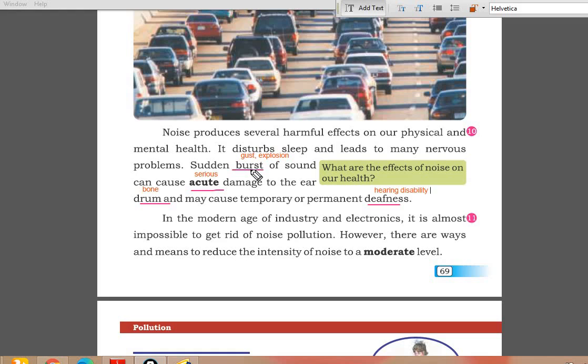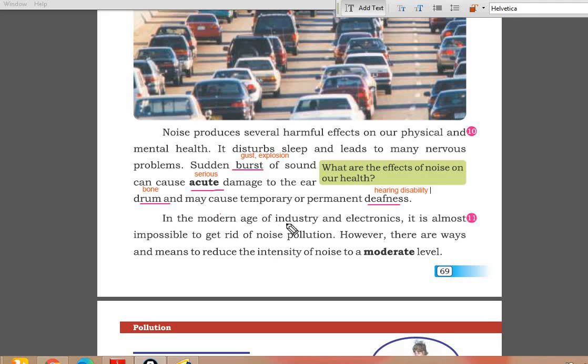Okay, यानी कि अचानक से जो आवाज़ आती है साउंड की, that can cause acute damage, serious damage to the eardrum, ear bone. Okay, the bone of ear through which we can hear. उस पर्दे को कान के या उस बोन को डैमेज कर सकती है and may cause temporary or permanent deafness, बहरेपन का, hearing disability का बायस बन सकती है.